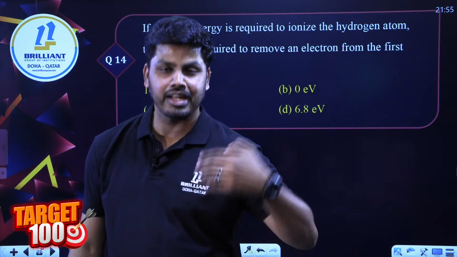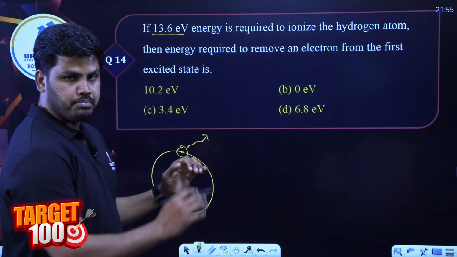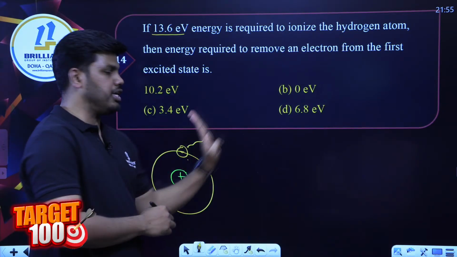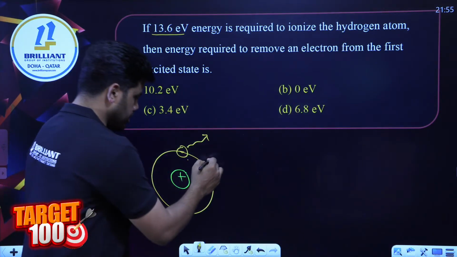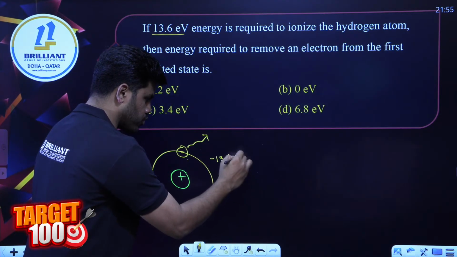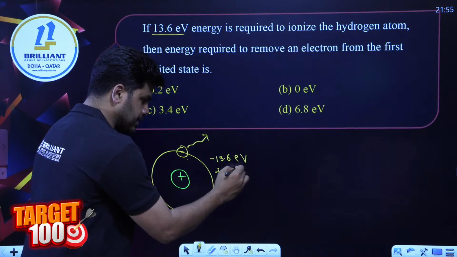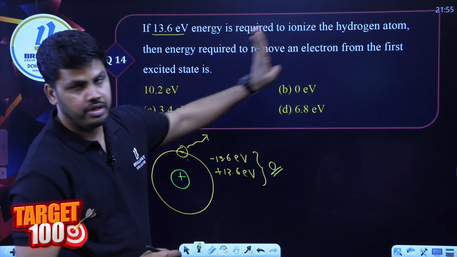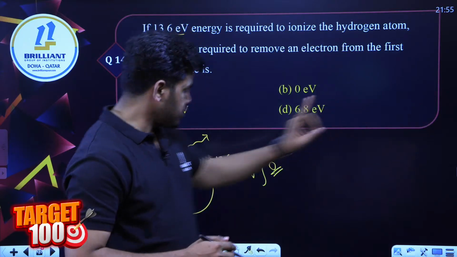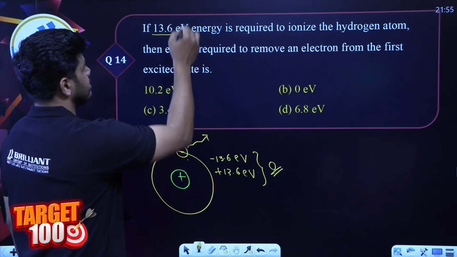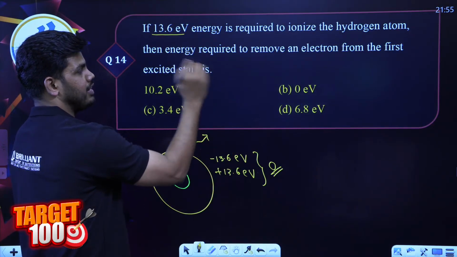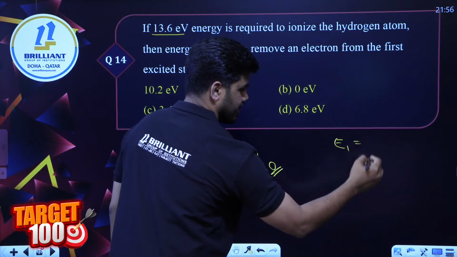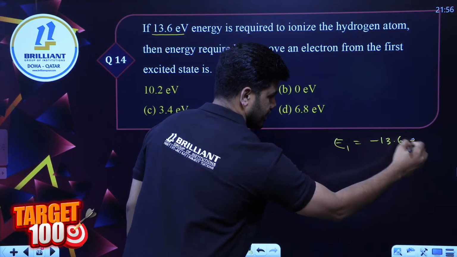What do you mean by removing an electron from the orbit? We have to supply an energy to this particular electron so that it is free from the attractional force of the nucleus. So if it has minus 13.6 electron volt, we have to supply that plus 13.6 electron volt so that energy reduces to 0. It will be released from the atom. Okay, that is what actually happens. So it is given that 13.6 electron volt is the energy required to ionize the hydrogen atom. So first energy level, E1, has an energy minus 13.6 electron volt, right?